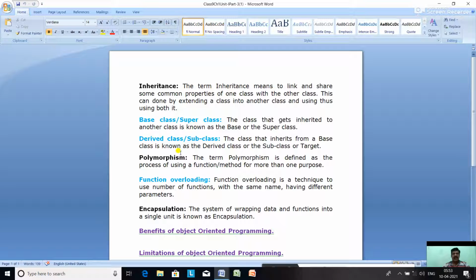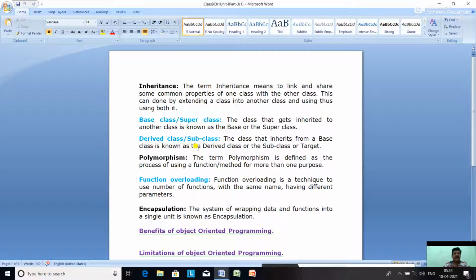The same way, a class transfers its property from parents to child class. We inherit thousands of characteristics from our parents, who in turn had inherited those from their parents, and so on. So similarly, a class acquires some properties from another class. This is possible by deriving a new class from the existing class.